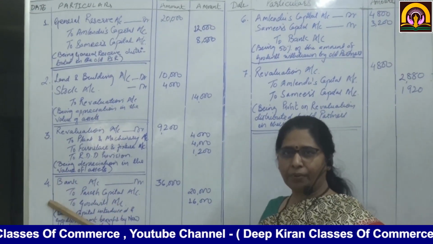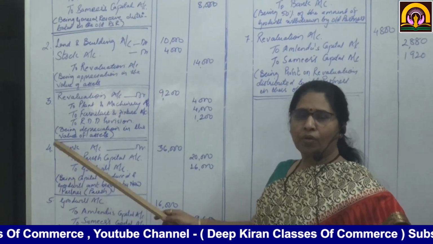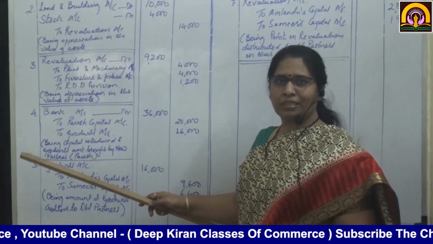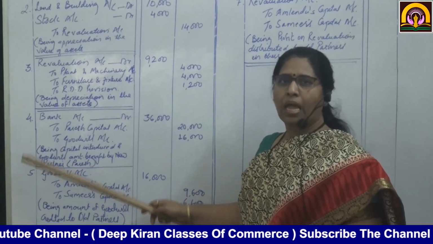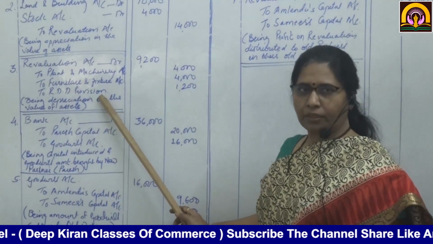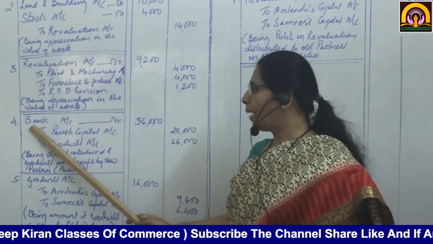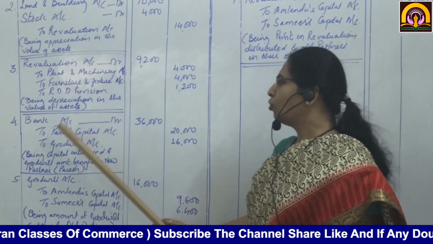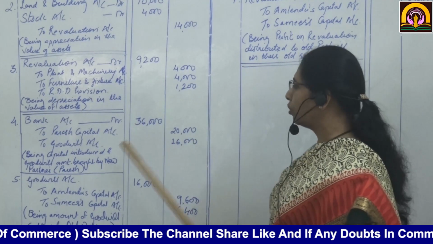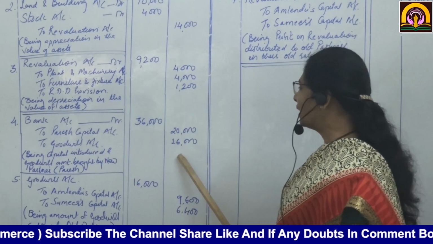Now, Paresh is being admitted into partnership for a 1/4 share. He is going to bring rupees 16,000 for goodwill and 20,000 as capital. So we are going to write bank account debit to Paresh capital 20,000 to goodwill 16,000.